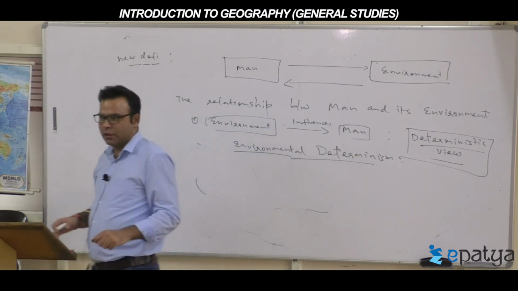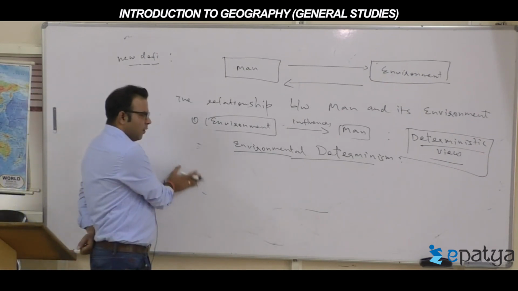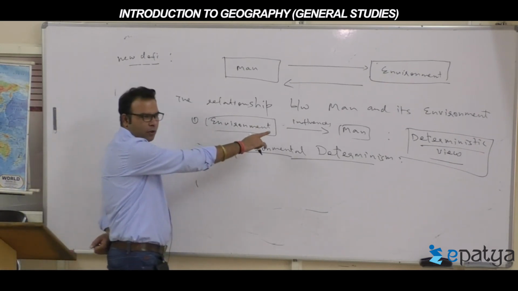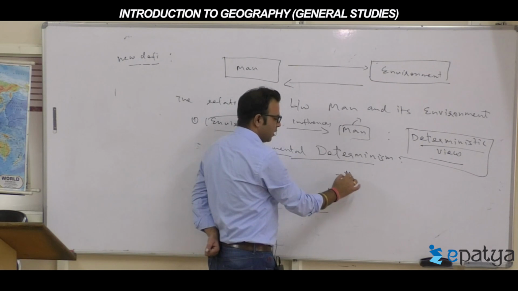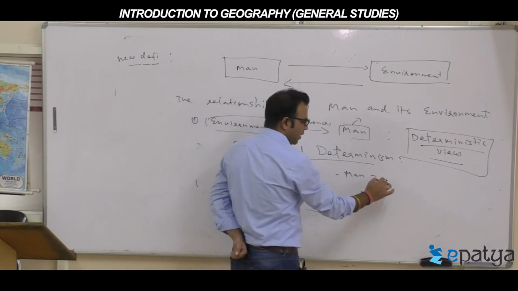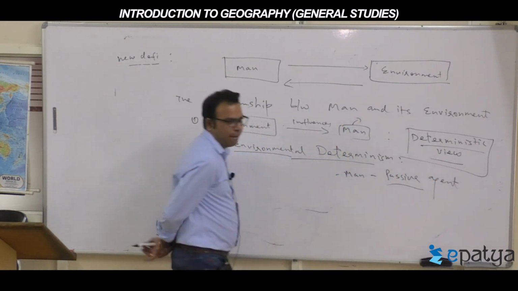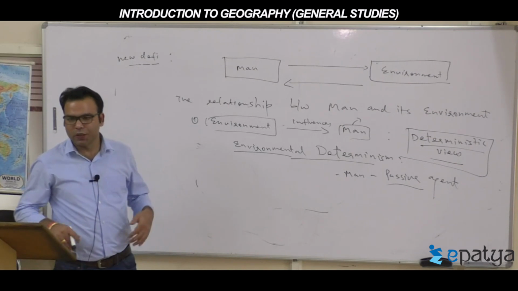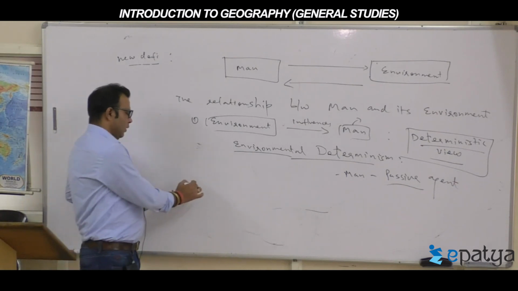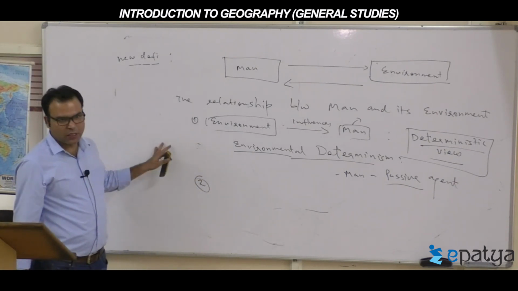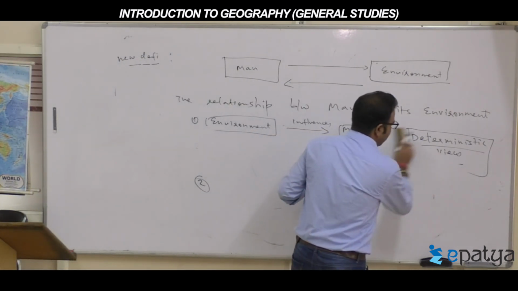The second thought is just opposite. There are critics of this thought: no, man is not so passive here. Here the man is active or passive? Man is considered as a passive agent. In a deterministic viewpoint, man is considered as a passive agent. It's not an active person. It's a receiving end, not giving back. A second viewpoint emerged as a criticism of this, so I'm coming to that viewpoint.